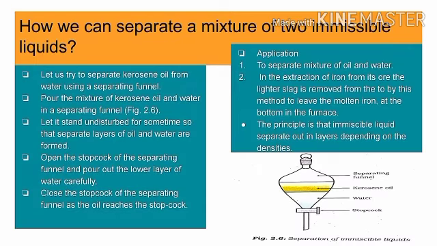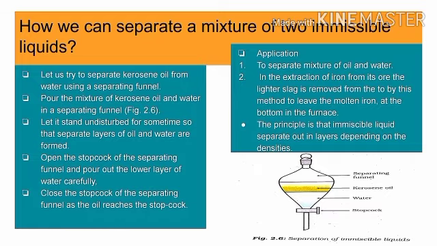How can we separate a mixture of two immiscible liquids? Let's try to separate kerosene oil from water using a separating funnel. Pour the mixture of kerosene oil and water into the separating funnel. Let it stand undisturbed for some time so that separate layers of oil and water are formed. Open the stopcock of the separating funnel and pour out the lower layer of water carefully. Close the stopcock of the separating funnel as the